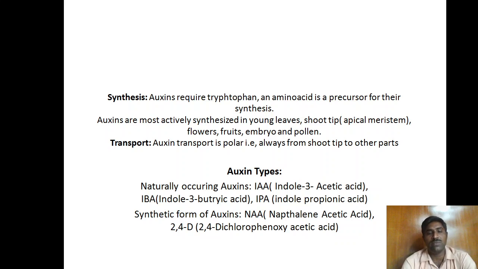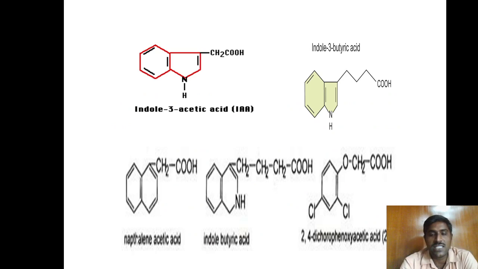Next, auxin types. There are naturally occurring auxins and synthetic auxins. Both forms are available. Naturally occurring auxins are IAA, IBA, and IPA. IAA means indole acetic acid. IBA means indole 3-butyric acid. IPA means indole propionic acid. Synthetic forms of auxins are also available commercially, that is NAA and 2,4-D. NAA means naphthalene acetic acid. 2,4-D means 2,4-dichlorophenoxyacetic acid.